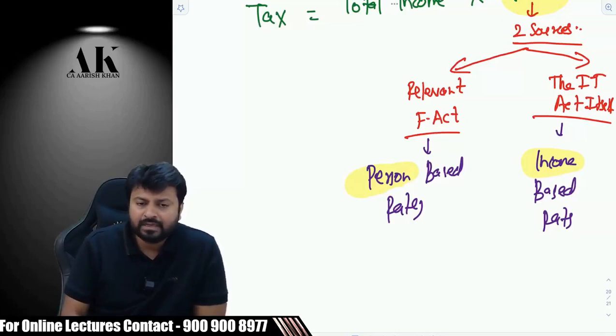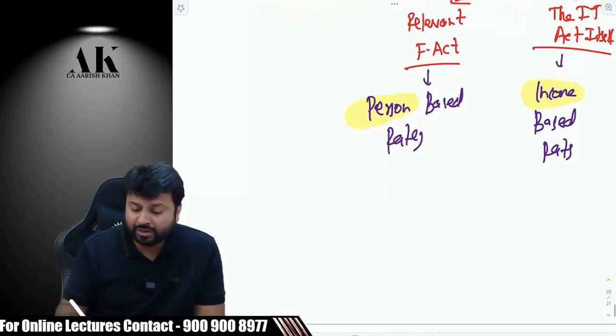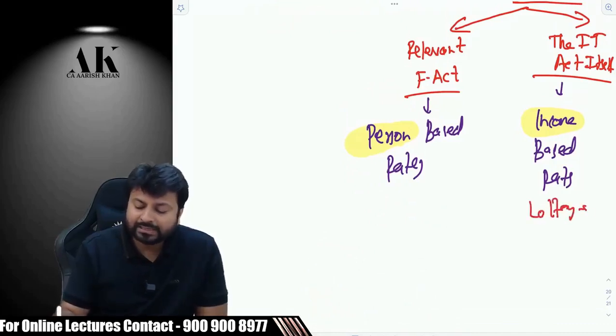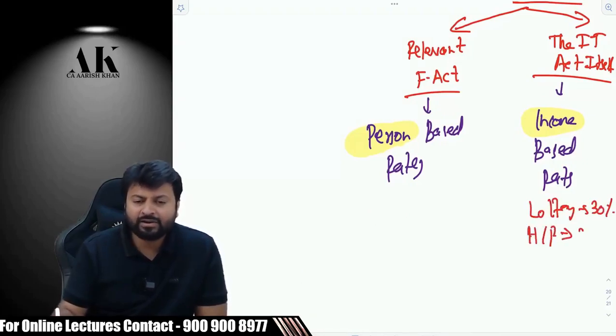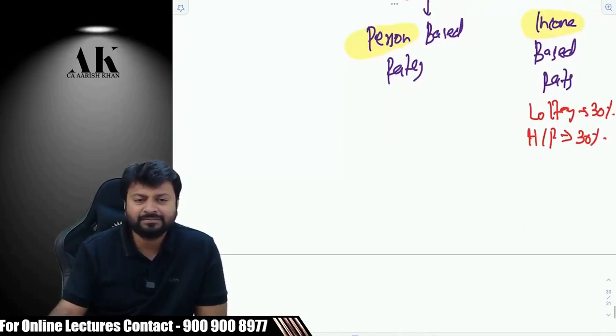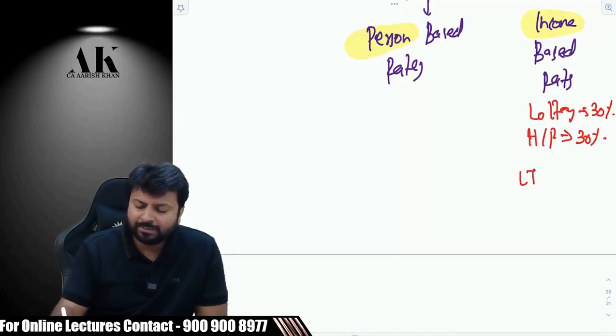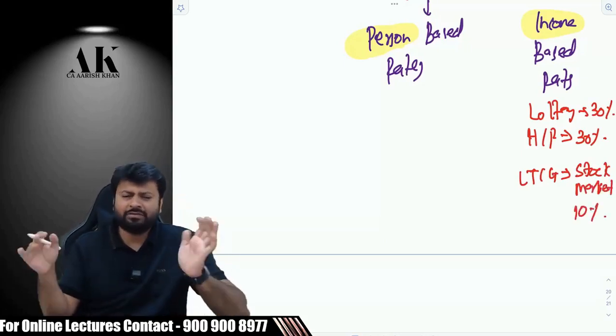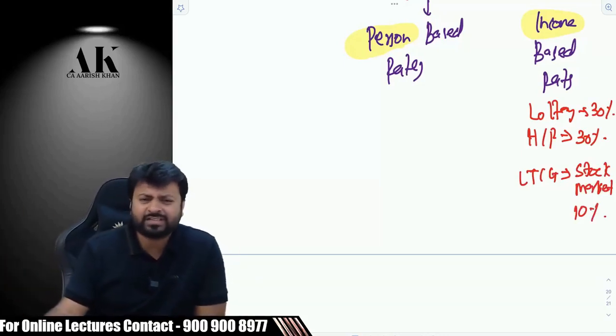Okay. What are income-based rates? These are based on incomes. Like lottery is taxed at 30%, right? Yes or no? Winnings from horse race are taxed at 30%, right? Next, if you earn some long-term capital gains on the stock market, it is taxed at what rate? 10%. You may be aware, you may not be aware. Don't worry, we are going to do all of them. I'm just giving you an illustration.